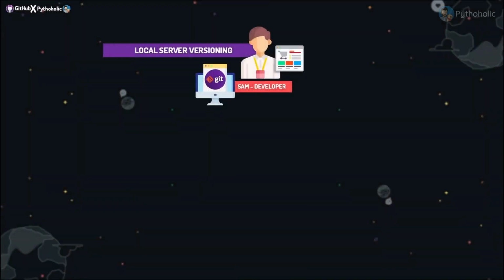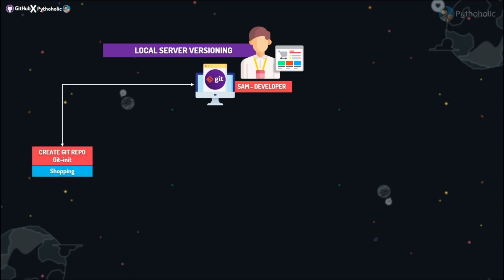Sam is a developer working on an online shopping website and has Git installed on his machine locally. That is local server versioning. The first thing he has to do after installing Git is to create a Git repository. A repository is a central location in which data is stored and managed, in simple terms.